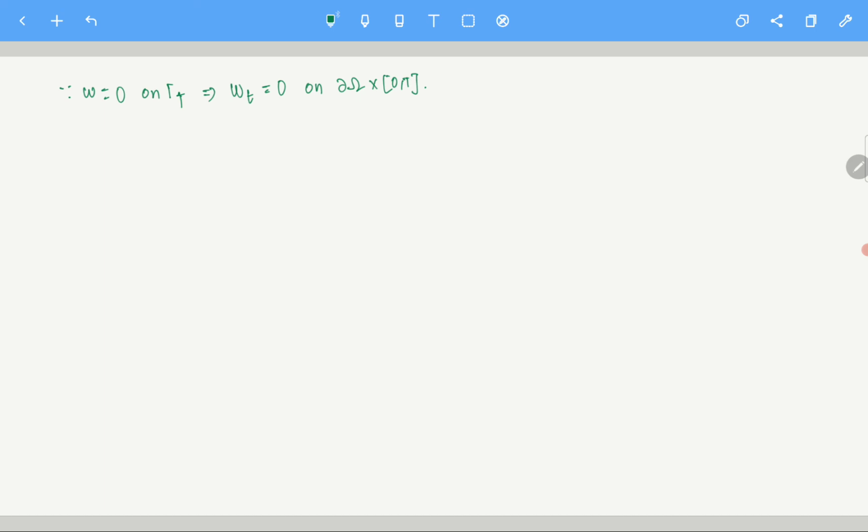I hope that is fine. Since w is 0 on gamma t, the derivative of w with respect to t is also 0.